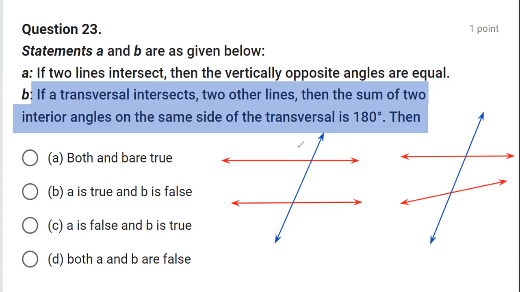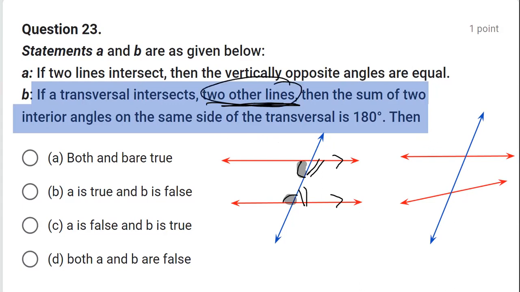Well, it is true when the lines are parallel. When the lines are parallel, yes, the co-interior angles, also called the interior angles on the same side of the transversal, are supplementary or 180 degrees, right? Similarly, this plus this is equal to 180 degrees. But read it carefully. It says two lines, right? Two lines. It does not say two parallel lines.